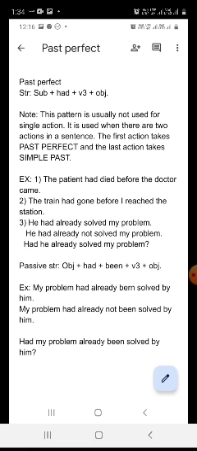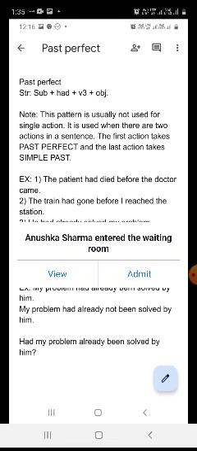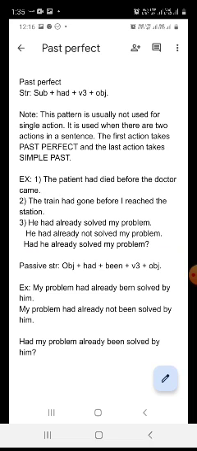When we turn it into passive, the structure is object plus had plus been plus V3. By mistake, it has been written here object. You will correct it. It is not object, it is subject. Is everyone listening to me? In place of object, you will write subject at last. है ना? So the correct structure is object plus had plus been plus V3 plus what? Subject, not object. Yes, subject. You will correct it.